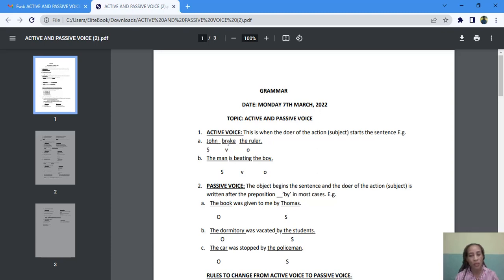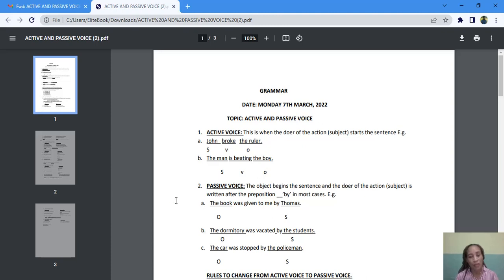And what did he do? He broke the ruler. So broke is the verb here. And then the object is the ruler. What did he break? He broke the ruler. So we use O to identify the object. So O signifies the object of the sentence here. And let's look at sentence B. The man is beating the boy. The man is the subject. Beating is the verb. And the boy is the object.